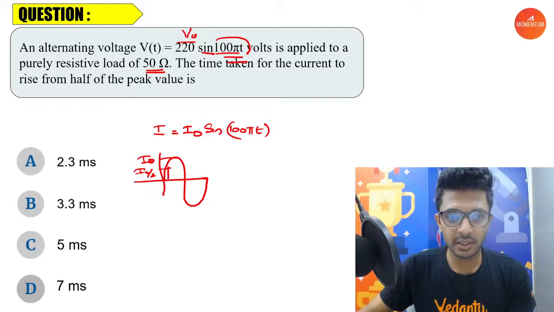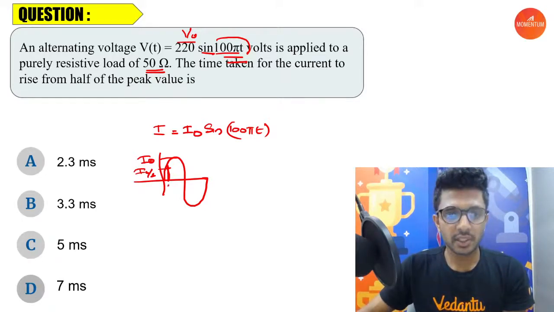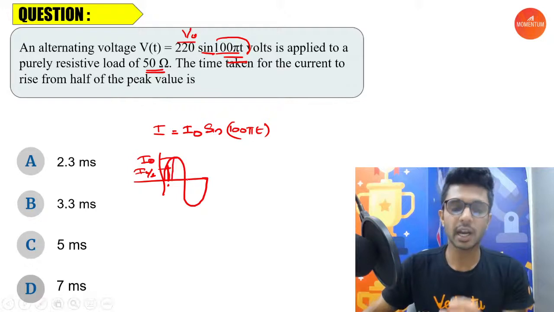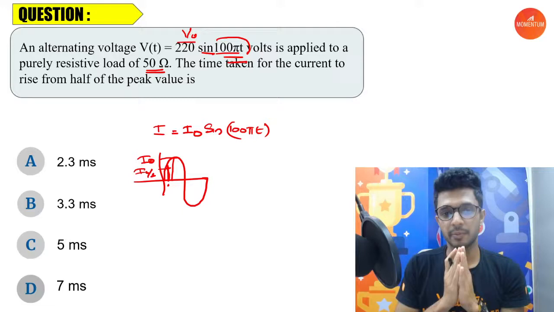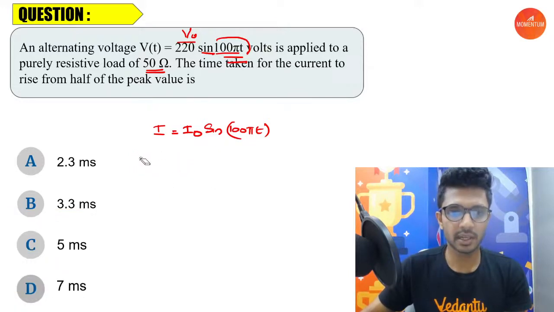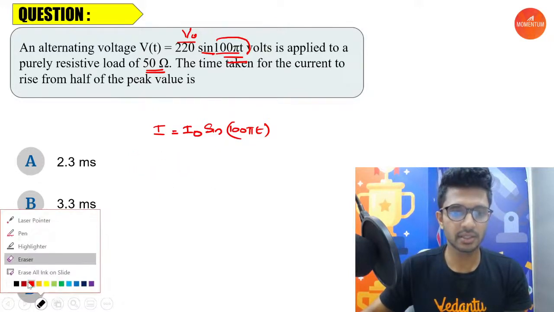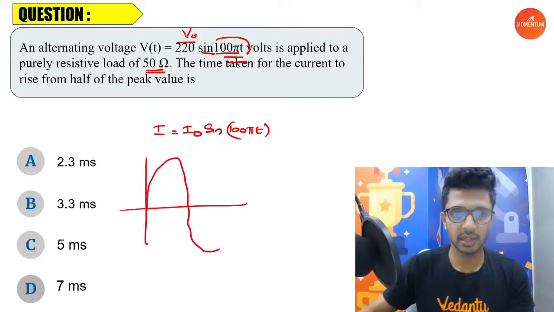The time taken for the current to move from this point to this point, how much time is taken? That has to be found out, right? Okay, so how can you find that out? It's very simple. First, let me remove this part so that I can draw a bigger picture and you will understand it better, right? So here we have a bigger picture.